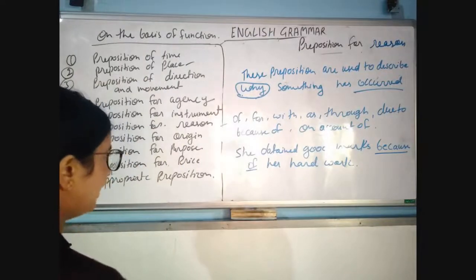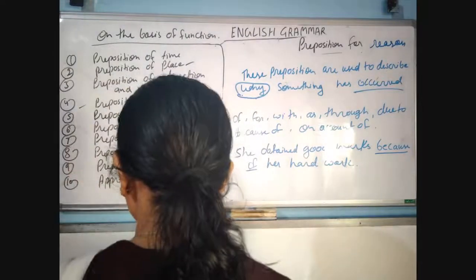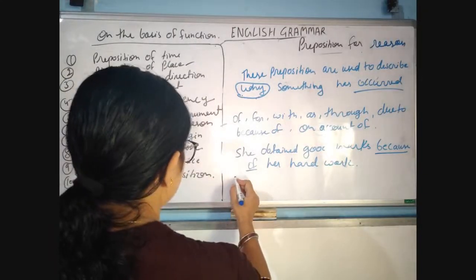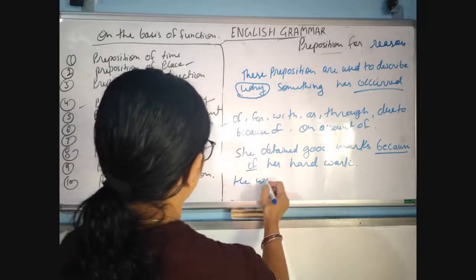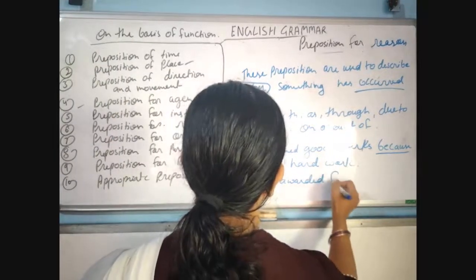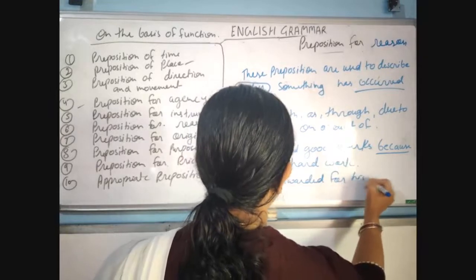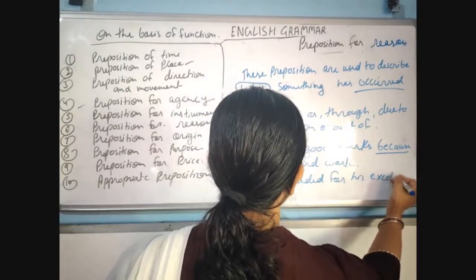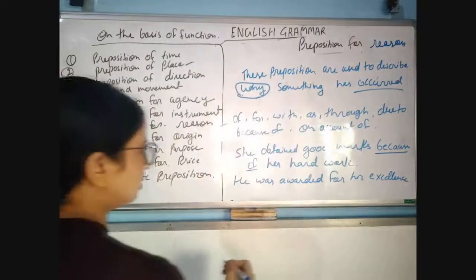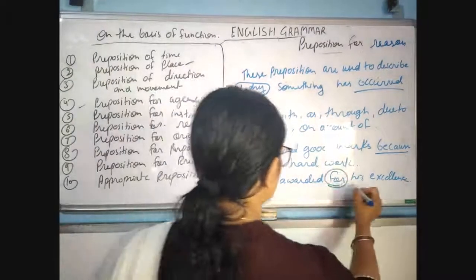And next is: he was awarded for his excellence. Okay, why was he rewarded? For his excellence.